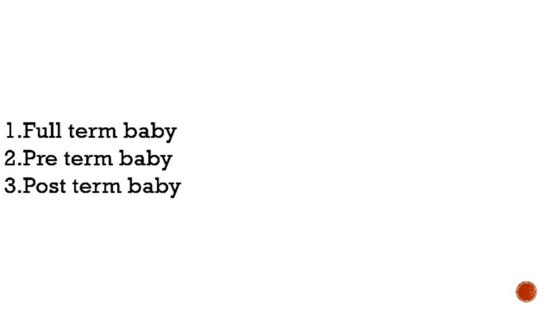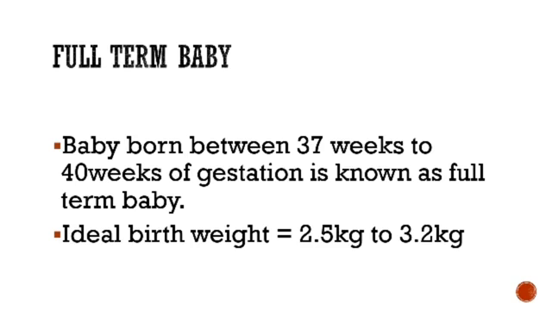Now we will see the medical terms of this definition and what are the high risk conditions included in the term pregnancies or term newborn babies. So first one is full term baby.